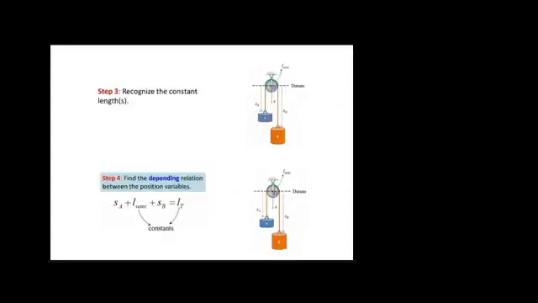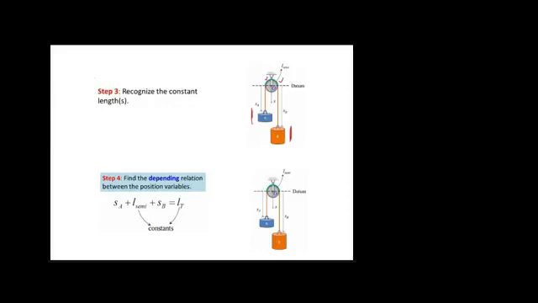Now what about step 3? We need to identify constant lengths. If there is any constant length in this whole system, we need to identify it. If you look at the green portion here, this semicircle portion, this distance will remain the same; it will not change. Whether object A moves upward or downward, or object B moves upward or downward, this length will remain constant. That's why we need to recognize those constant lengths.